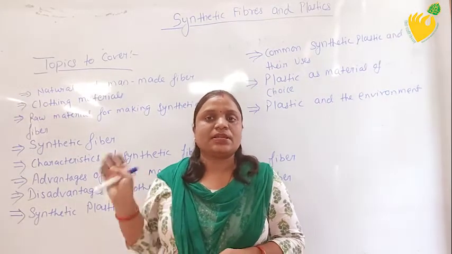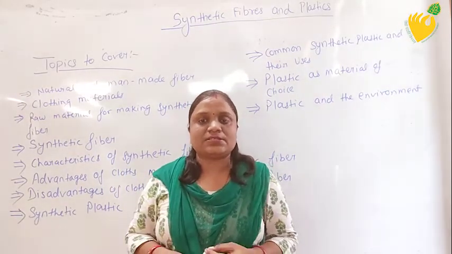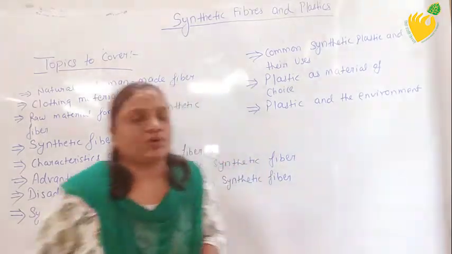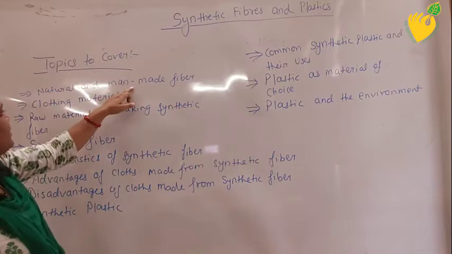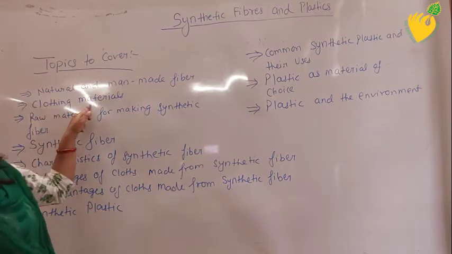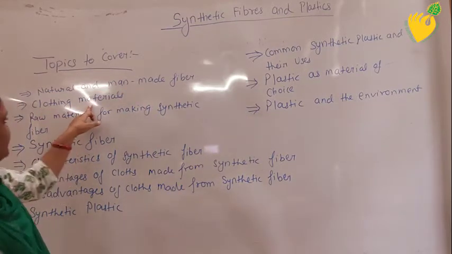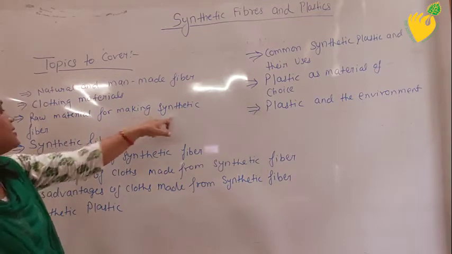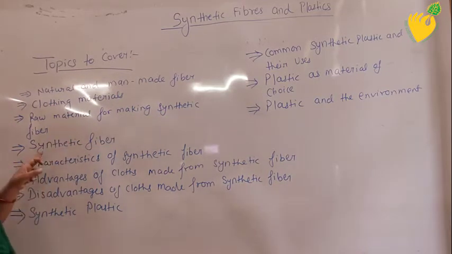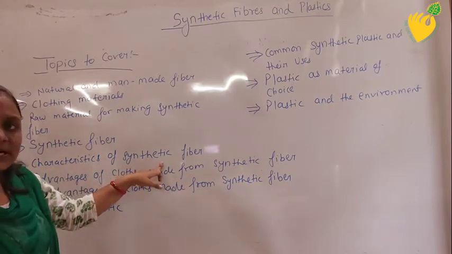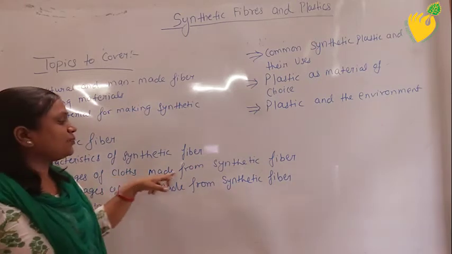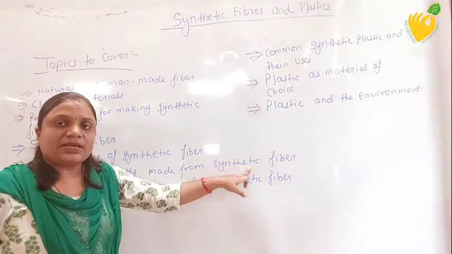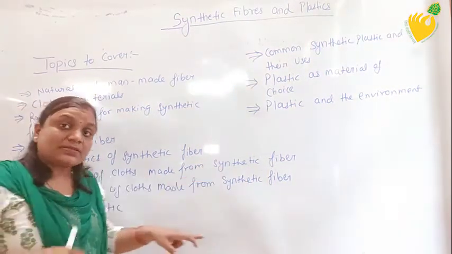So, there are certain topics which I will cover in this chapter. These are as follows: natural fiber and man-made fiber, clothing material, the material which is used for clothing, raw material for making synthetic fiber, characteristic of synthetic fiber, means what are the specifications of synthetic fiber, advantages of clothes made from synthetic fiber. There are certain advantages as well as disadvantages.